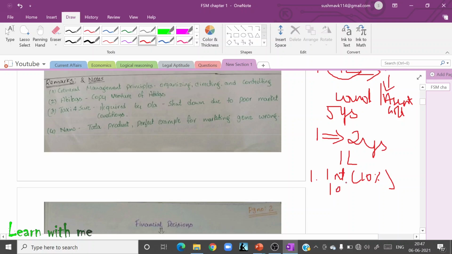Take the calculation, do your work. It is 10,000. So what is the remaining amount? 90,000. The profit has been decreased. So the next thing that will come into picture is the tax, the government.